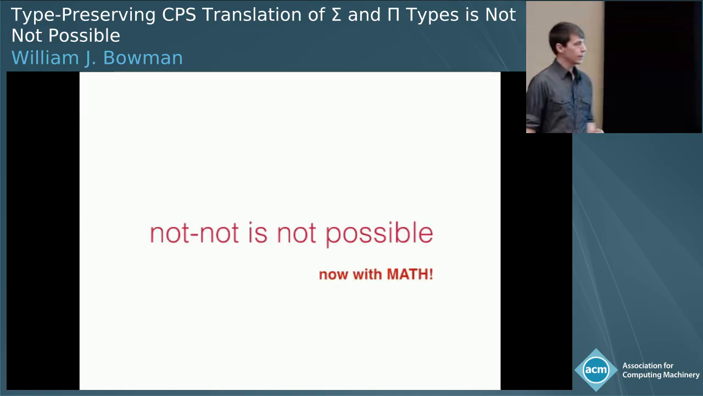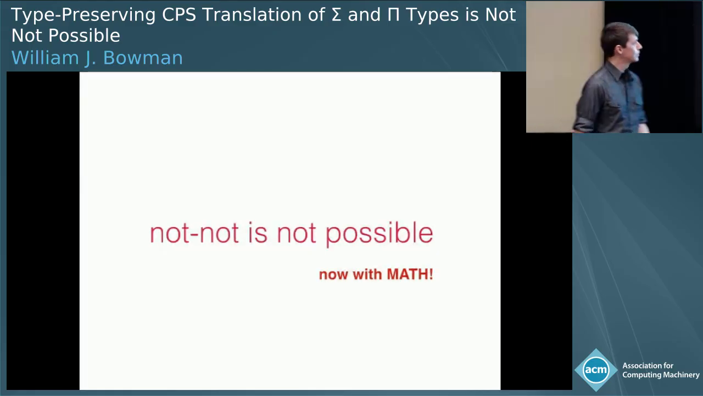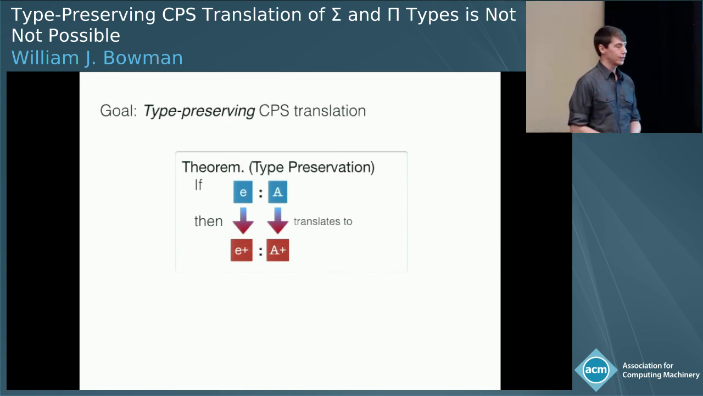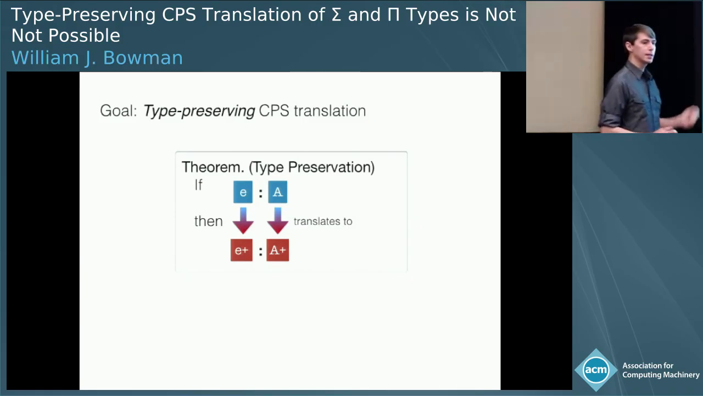Okay, now this is a very formal paper. So we are now going to leave the realm of intuition and see some math. So let's start with the formal definition of type preservation. Our goal is a type-preserving CPS. So this is type preservation. In our source language, we have a term E of type A. And what we want to be the case is that we compile E down to E plus, and we compile A down to A plus. And it should be the case that if E had type A in the source language, then E plus has type A plus in the target language.